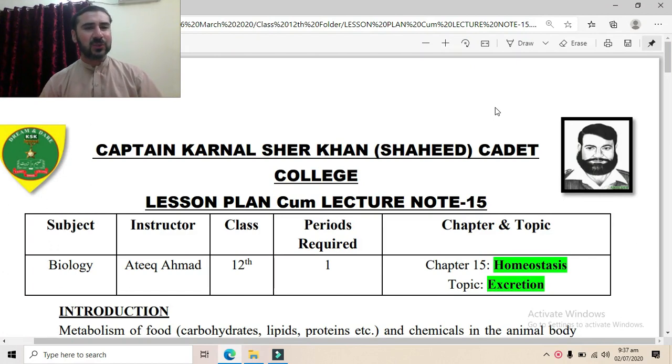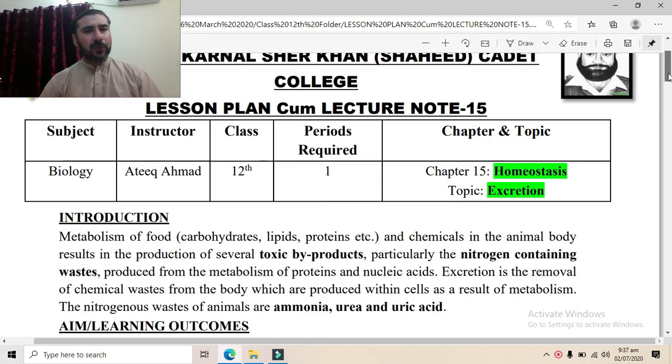Today we are going to study the topic excretion. Metabolism of various foods, for example, carbohydrates, proteins, lipids, as well as of various chemicals, for example, drugs, toxins, etc. Similarly, the breakdown of nucleic acids, vitamins, etc. These all basically result in the production of toxic byproducts.